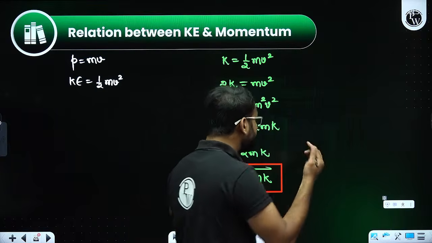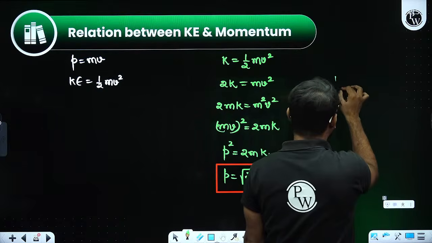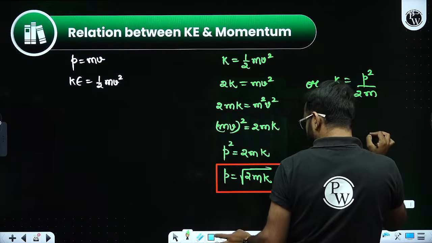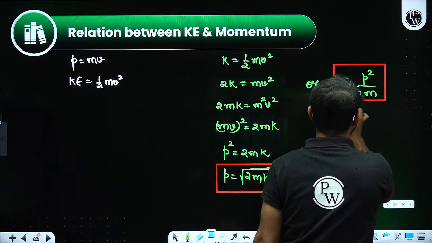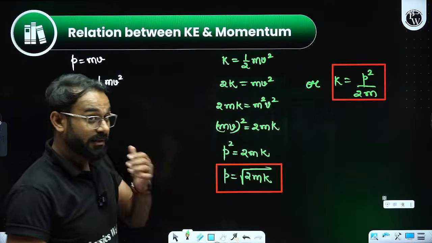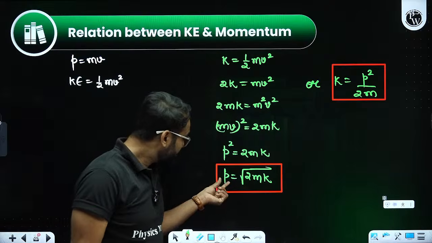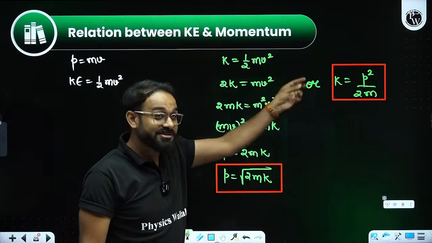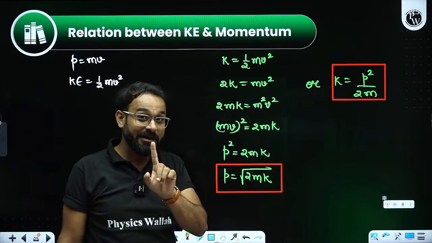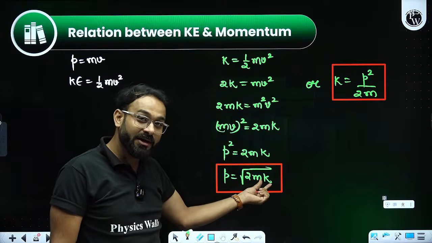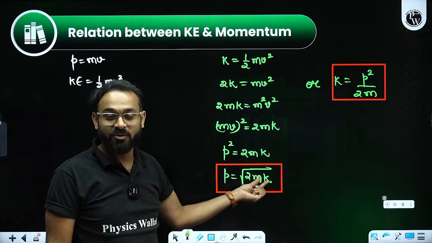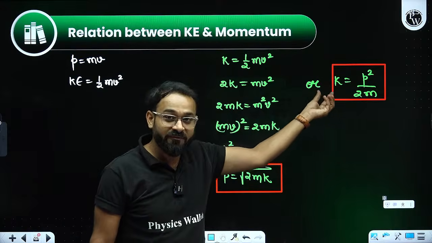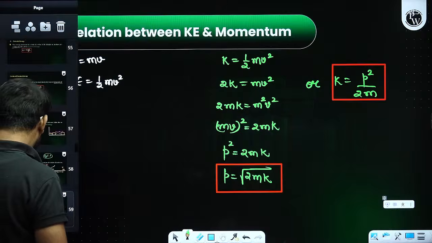By cross multiplication, I can write kinetic energy equal to P square by 2m. Momentum equal to under root 2m kinetic energy. Kinetic energy equal to momentum square by 2m. So that depends on which value is given. If kinetic energy is given, use this formula to find momentum. If momentum is given, use this formula to find the value of kinetic energy. Fine.